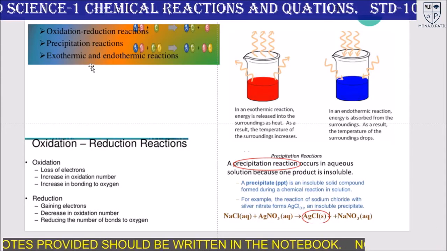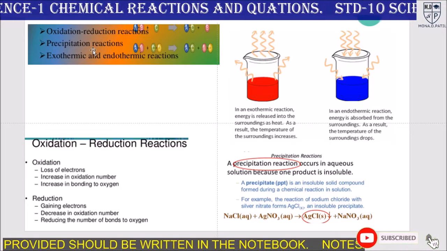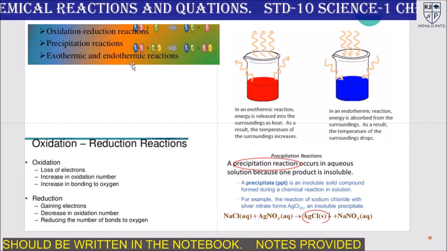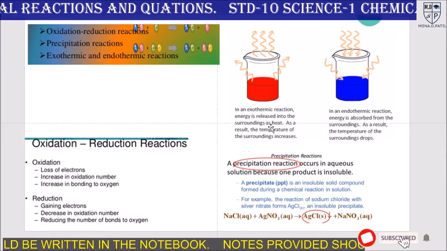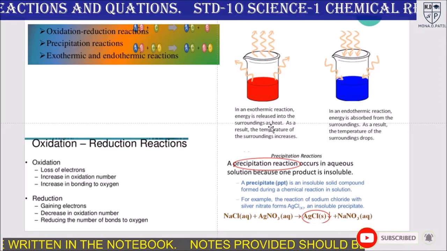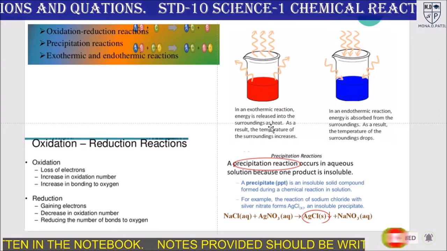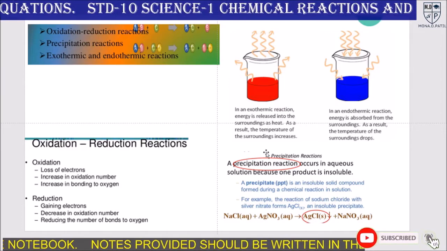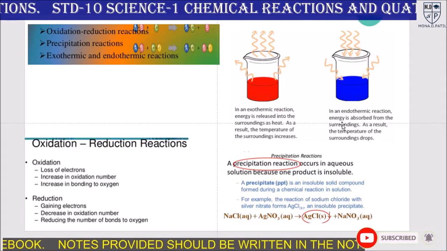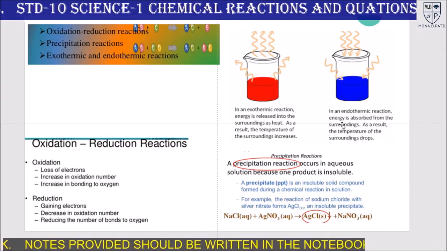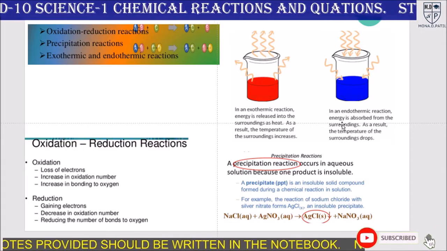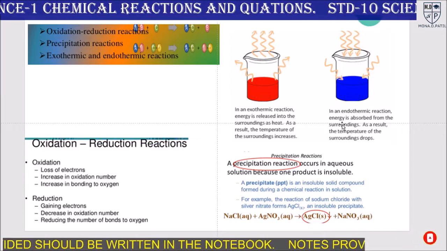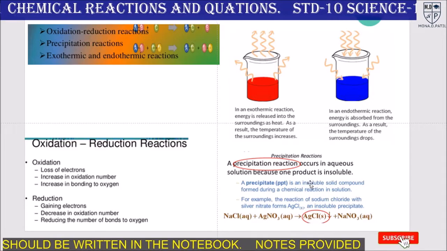Next, the precipitation reaction is an example of double displacement reaction. Exothermic and endothermic reaction. In an exothermic reaction, energy is released into the surrounding as heat. Energy means heat is released into the surrounding. As a result, the temperature of the surrounding increases. It is opposite in the endothermic reaction, where energy is absorbed from the surrounding. As a result, the temperature of the surrounding drops or is reduced.